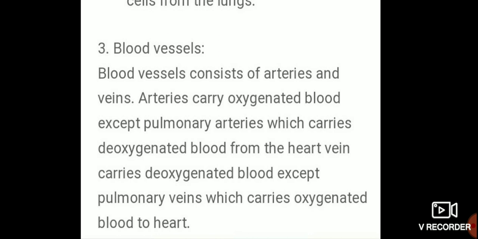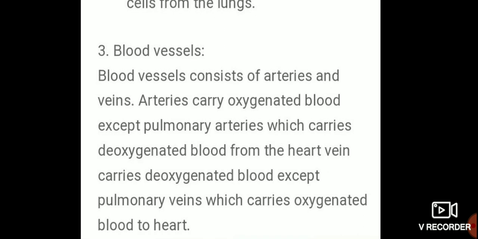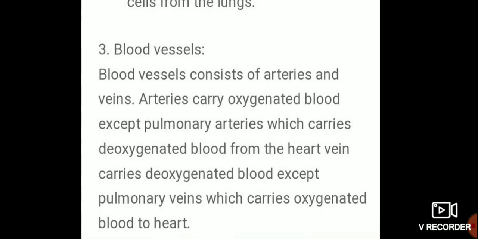Blood vessels consist of arteries and veins. Arteries carry oxygenated blood except pulmonary arteries, which carry deoxygenated blood from the heart. Veins carry deoxygenated blood except pulmonary veins, which carry oxygenated blood to the heart.